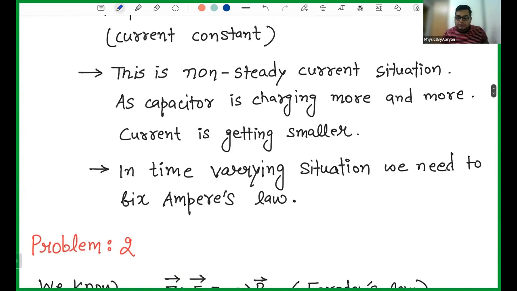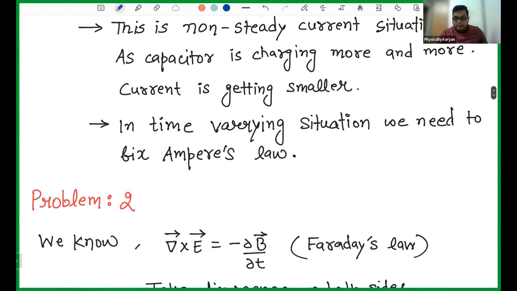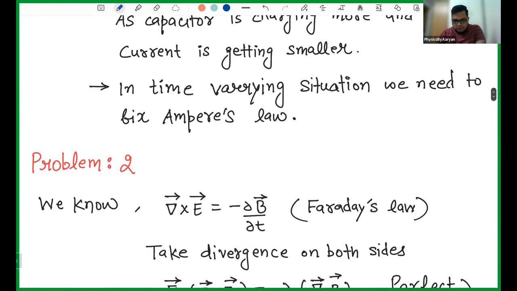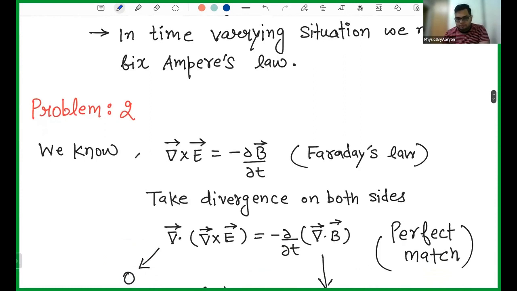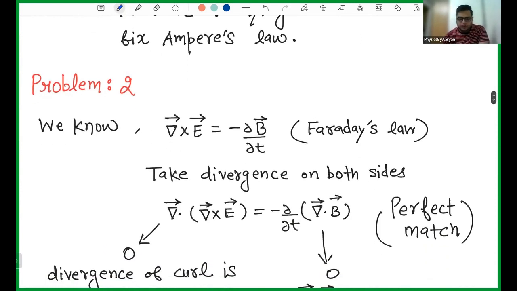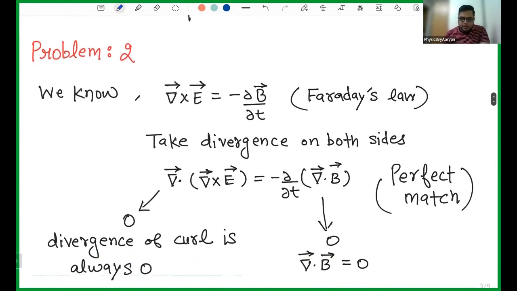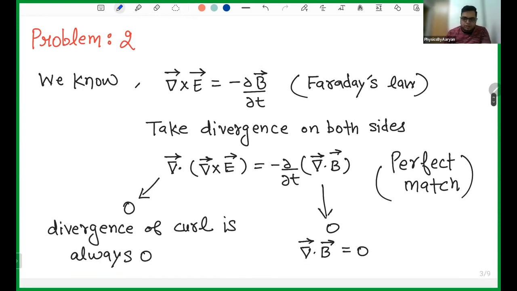Okay, so these are the three lines which I have written. Then comes the second problem. There is a very huge symmetry problem. If you carefully see, the electric field equations are fine. No problem is there in the electric field equations. For example, you know this equation, Faraday's law, del cross E equals minus ∂B/∂t, which means if the magnetic field is changing with time, it will produce an electric field. Fine, perfect.